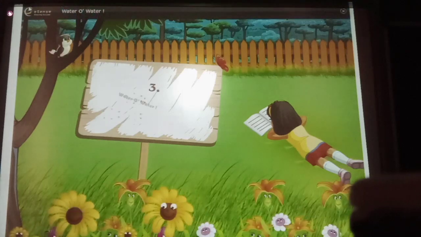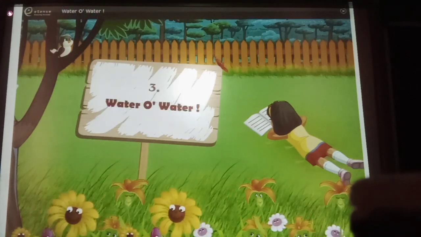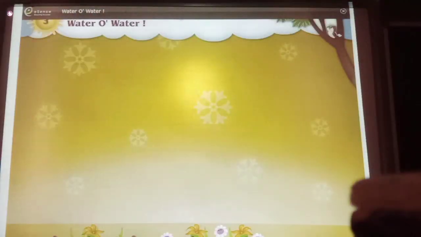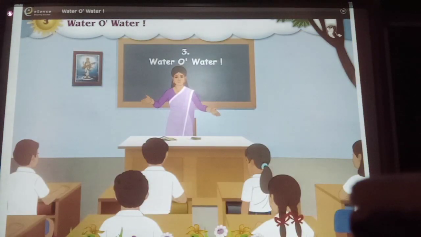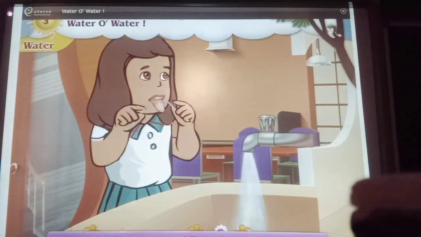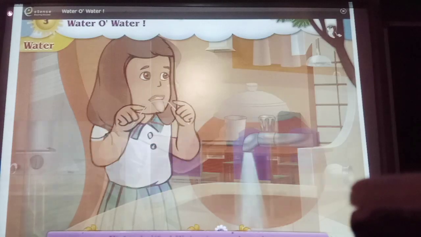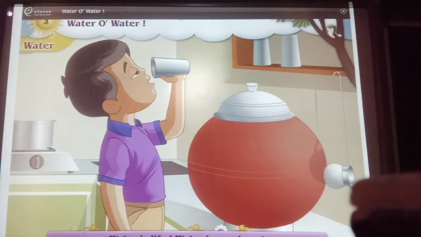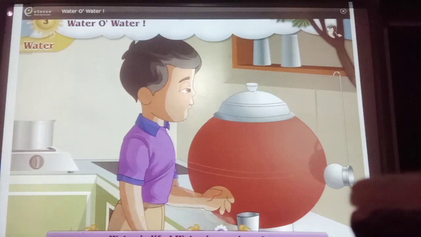Chapter 3. Water, oh water. Friends, let's listen to this poem. Water. Don't waste water. Water is precious. Water is life. Water is precious.